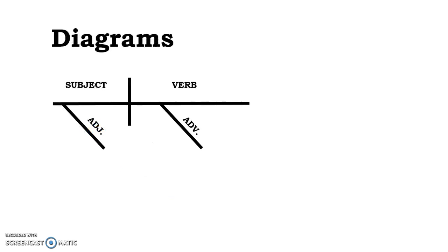This is how you diagram adjectives and adverbs. Since adjectives and adverbs are modifiers, we want to put them on descending diagonal lines which stem from the words they modify. So here we have an adjective stemming from a noun, which represents the subject of the sentence, and an adverb stemming from the verb. There are more complex forms of this descending diagonal structure, but let's begin by looking at this basic form and looking at it in practice with the diagramming of a specific sentence.